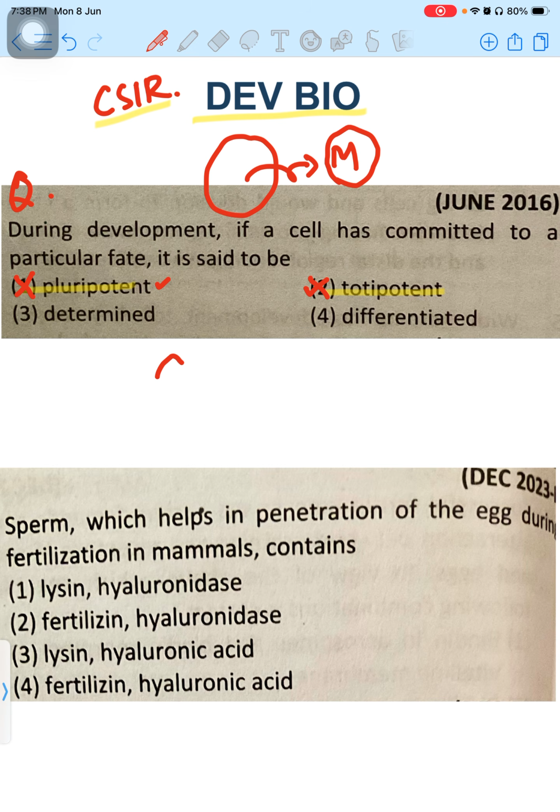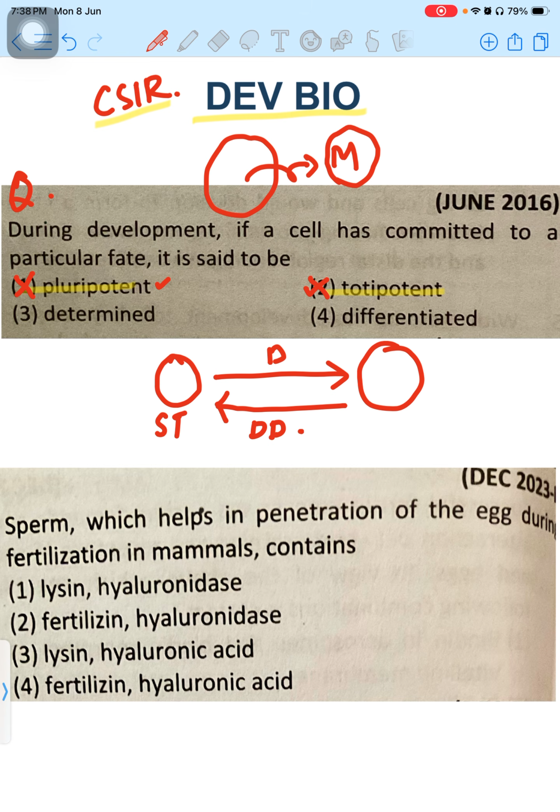And the fourth option, here you can see differentiated. What does differentiated mean? For example, I have a stem cell, and this stem cell will make some sort of skin cell, epithelial, muscle cell, it could be a neuron, anything. So this is doing differentiation. Later it will again go through a de-differentiated condition. Later it will go into the redifferentiation condition. So from one cell it turns into this cell, then again it turns into another cell. So in this condition also there are many changes, not committing to any fate. It is completely changing again and again. So our answer is nothing but determined.